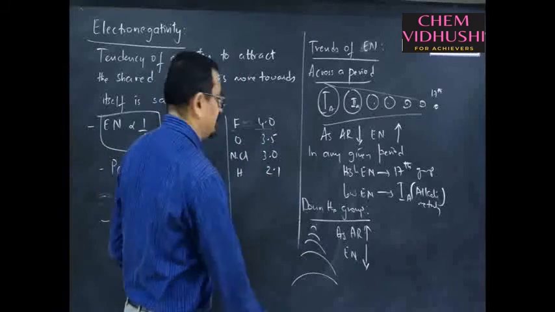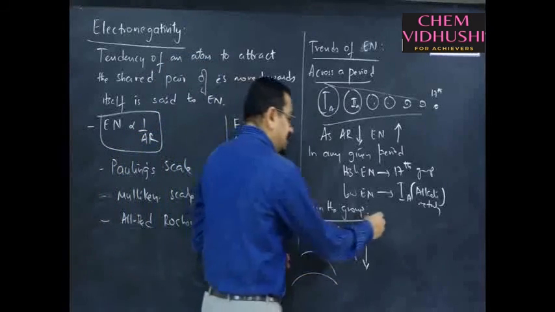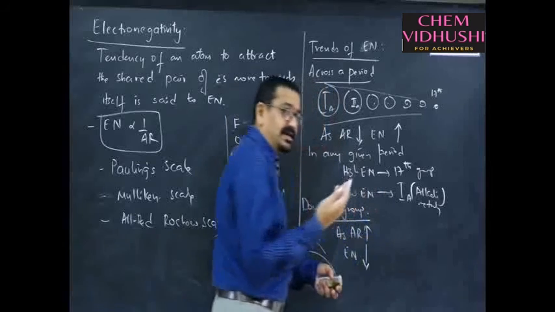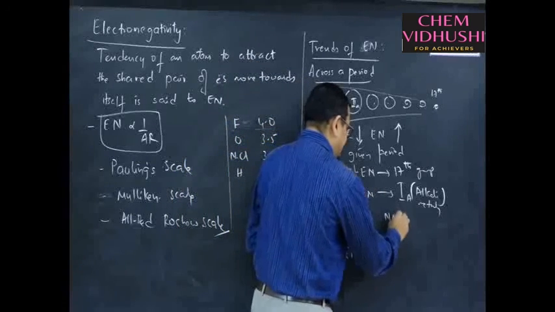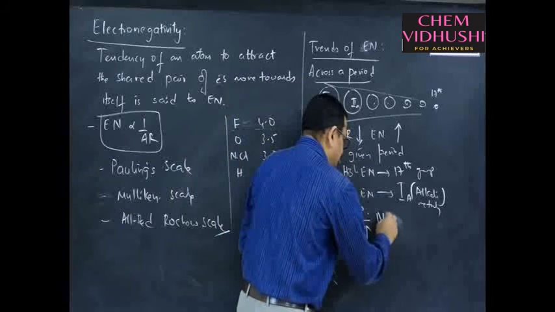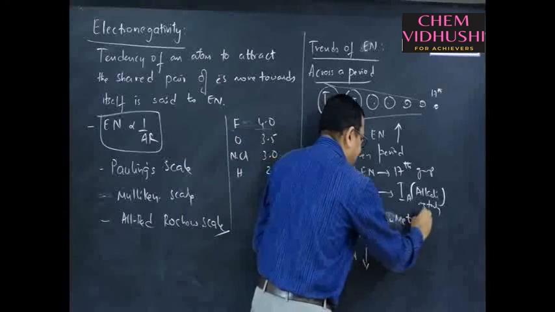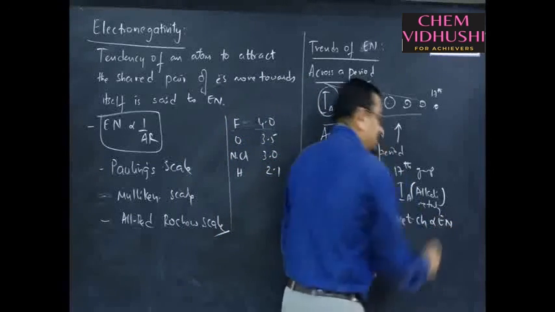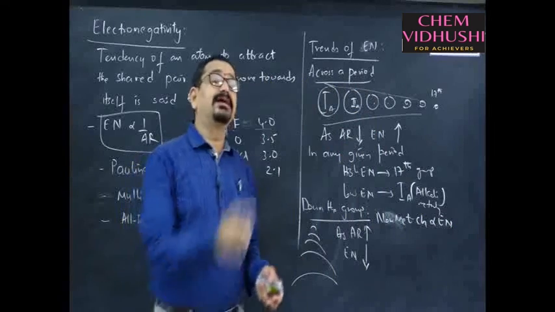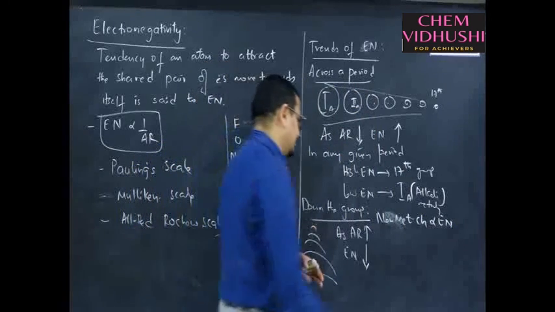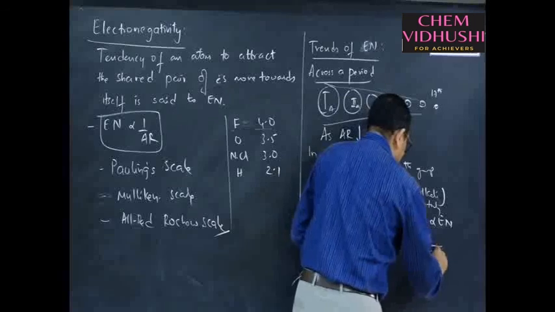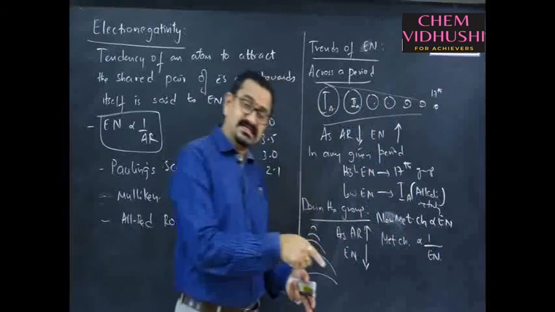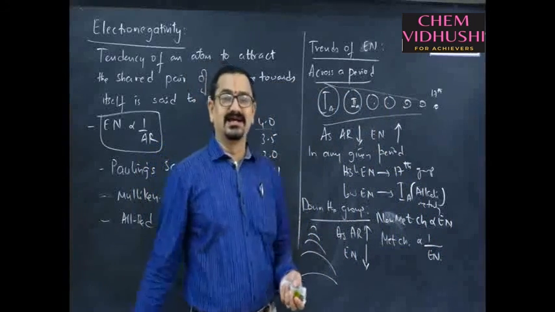One more phenomenon we have to study. See, this electronegativity is a measure of metallic and non-metallic character also. So, non-metallic character is directly proportional to electronegativity. More the electronegativity, more is the non-metallic character, and metallic character is inversely proportional to electronegativity. Less the electronegativity, more is metallic character.